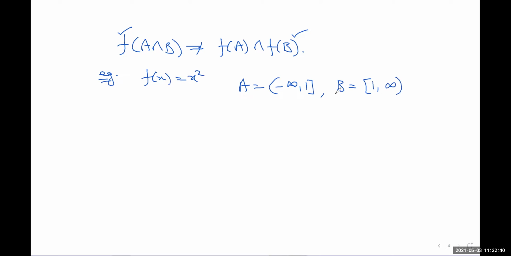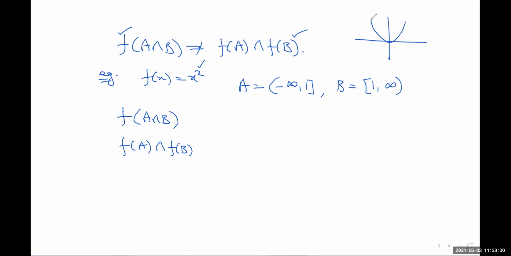Then what will happen? Look at what will be f of A intersection B, and find f of A, and f of A intersection f of B. Under this map f of x equal to x square, it will be symmetric about the y-axis.